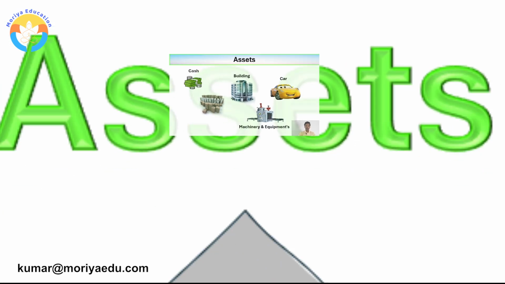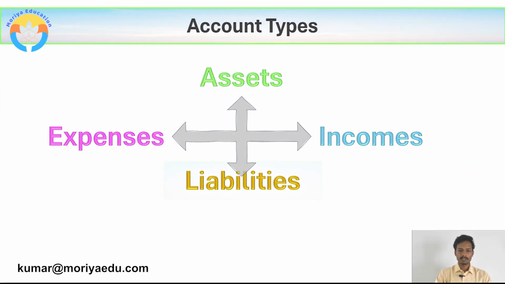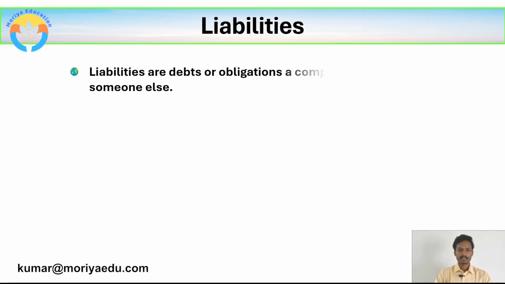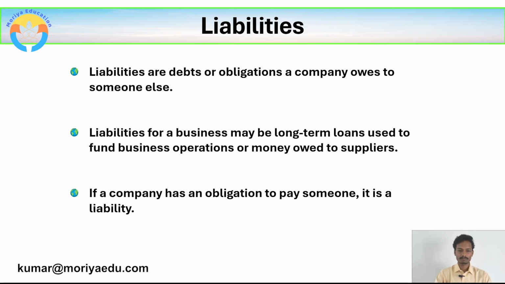So now we have understood what is assets. And the next concept is liabilities. Let us understand liabilities. Liabilities are debts or obligations a company owes to someone else. Liabilities for a business may be long-term loans used to fund business operations or money owed to suppliers. If a company has an obligation to pay someone, it is a liability.